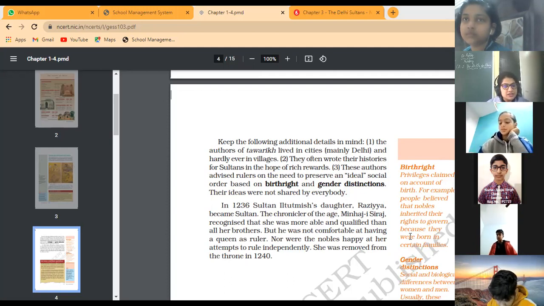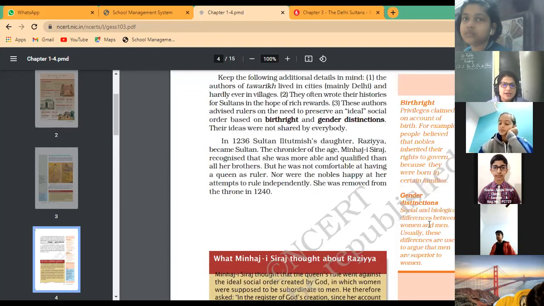Because that son was born in that Diwan family, his father was a Diwan. Now what were gender distinctions at that time? The social and biological differences between men and women. These differences were used to argue that men are superior to women. That shows that at that time men dominated society. They were gender biased and gave privilege to men.